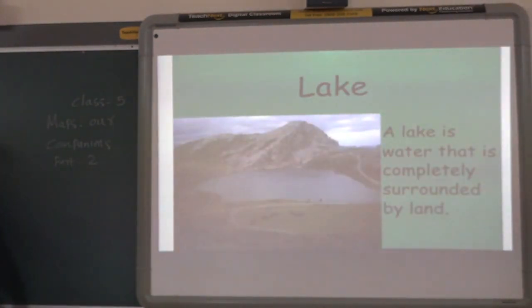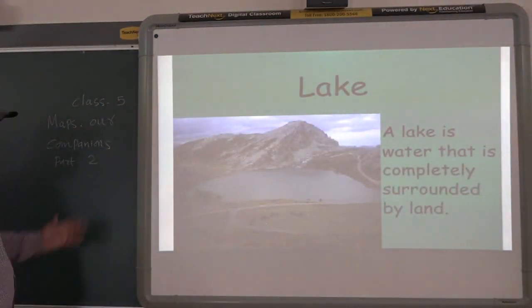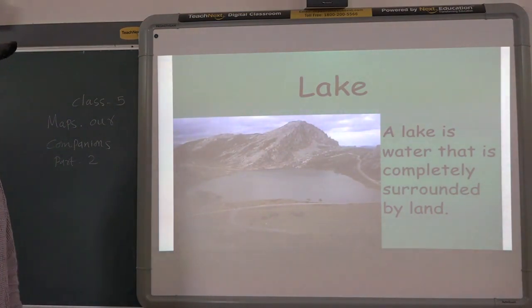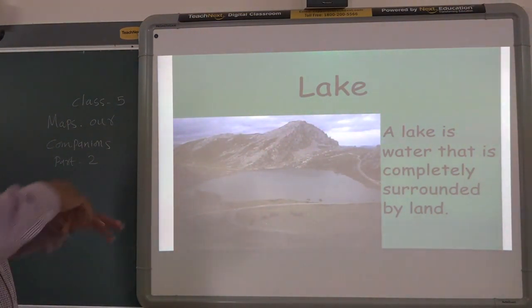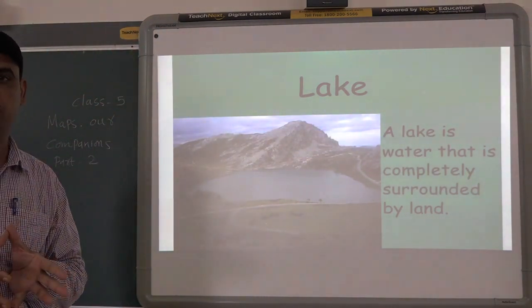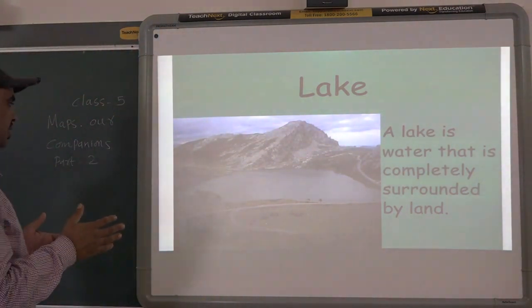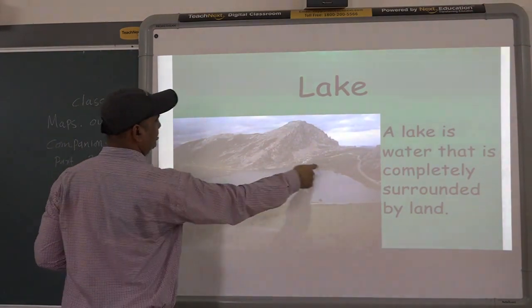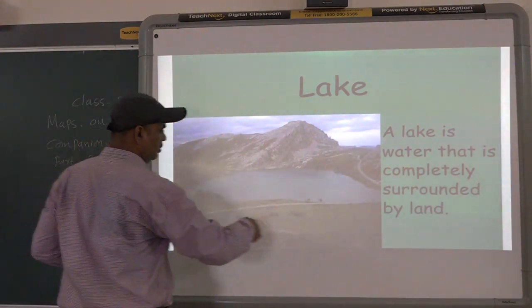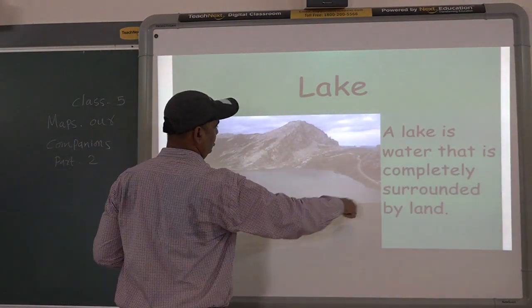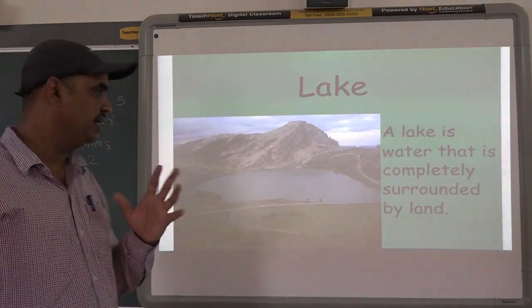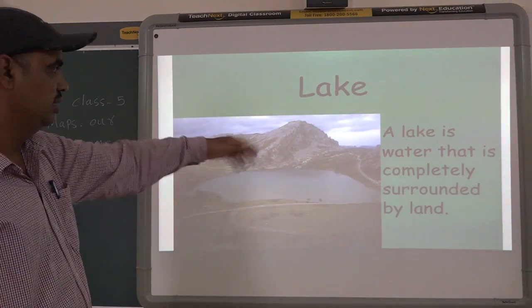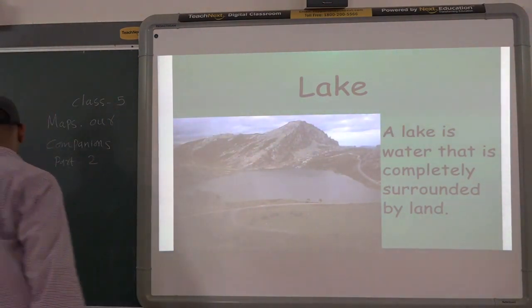Then lakes. A lake is water that is completely surrounded by land. You can see here is the lake and around it we have land. The water surrounded by land is a lake.